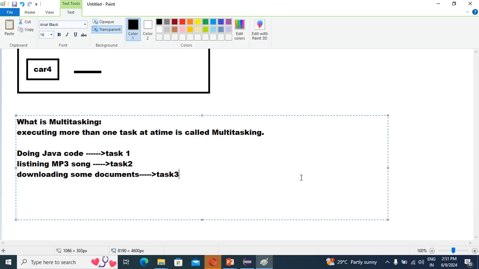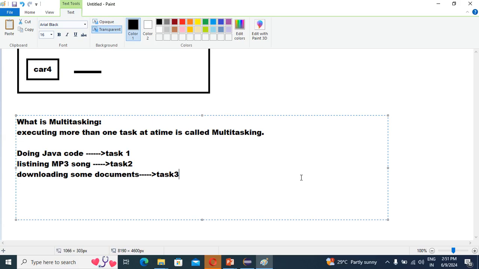And what is a thread, guys? A thread is a process. It is nothing but a process, and the process is very lightweight. So the definition of multi-threading is executing more than one thread.